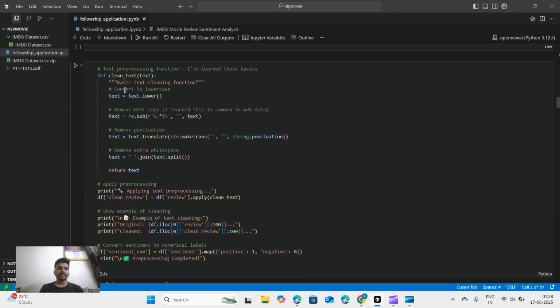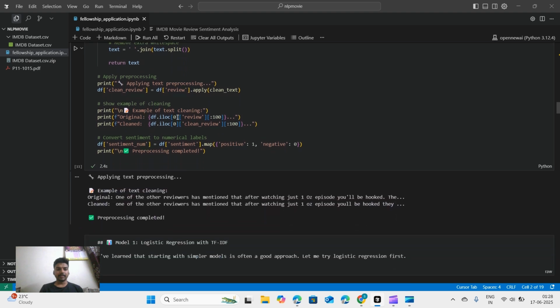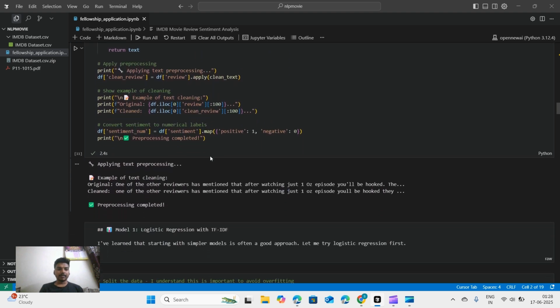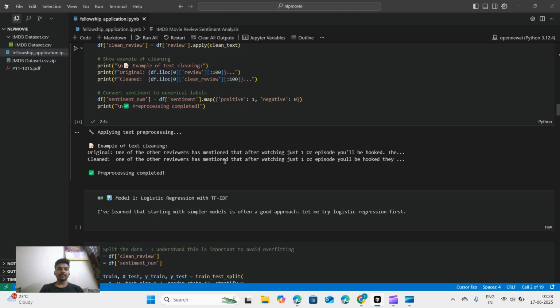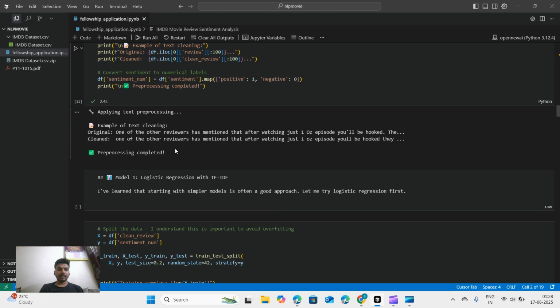We passed all the text that we have and converted it into a clean review column, which is just passing the review column through the clean text function that we created here. Then we'll have an example of stripping it to the first 100 characters, and we'll see the difference between the both of them.